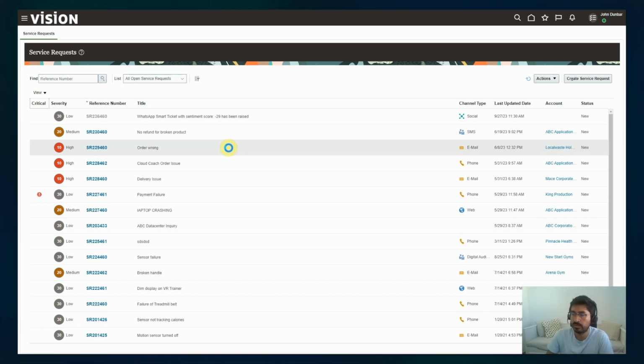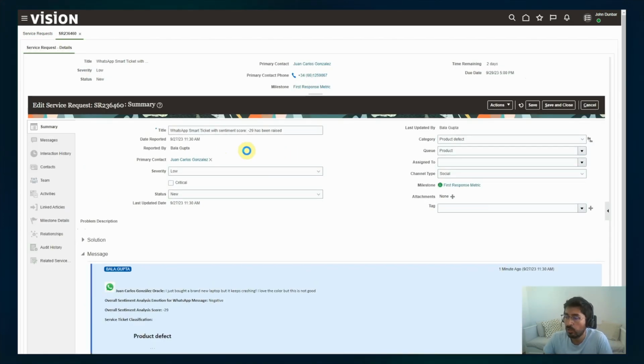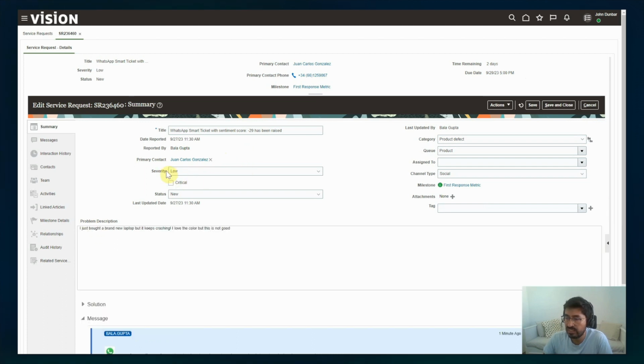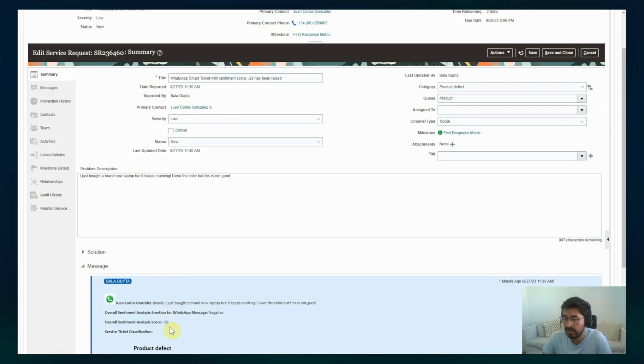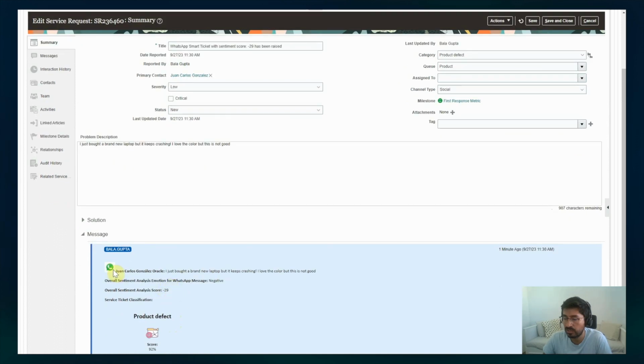to this ticket. So the severity of the ticket is based on the overall score. As you can see in the message, the overall sentiment analysis score for this WhatsApp message is -29.